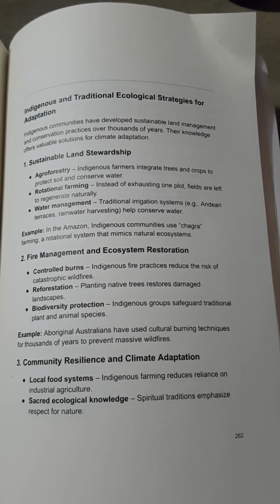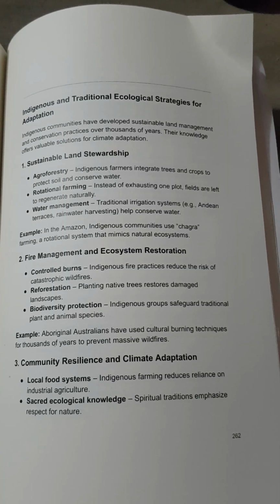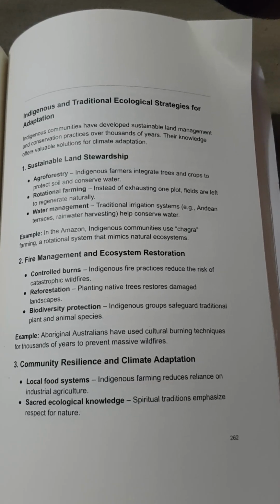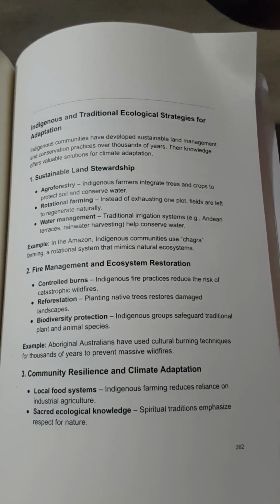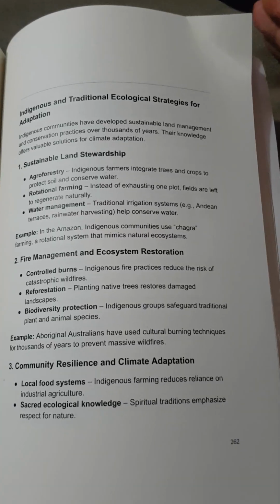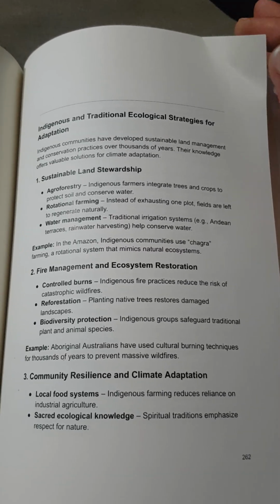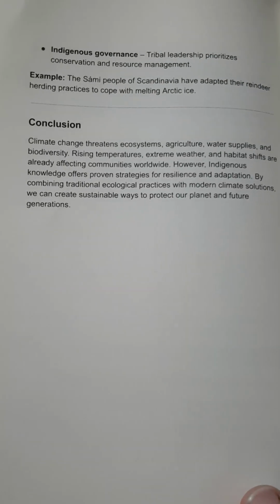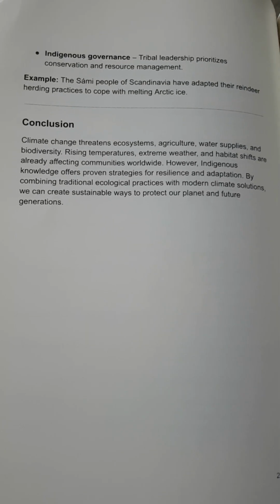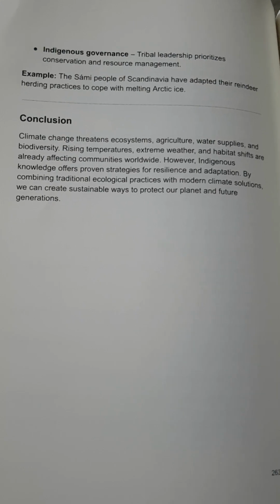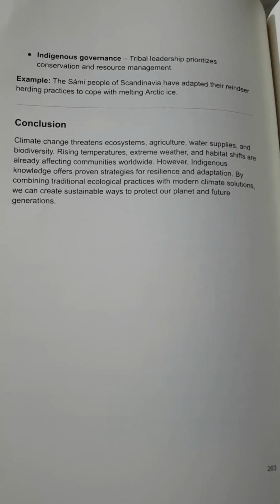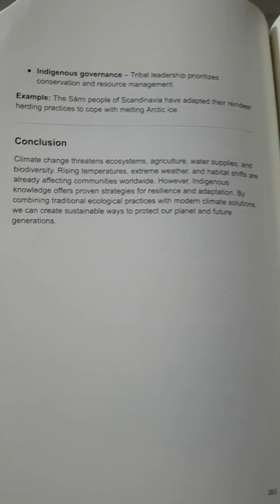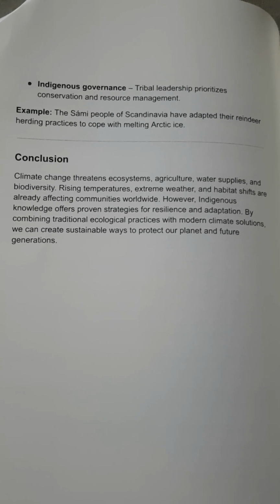Community resilience and climate adaptation. Local food systems. Indigenous farming reduces reliance on industrial agriculture. Sacred ecological knowledge. Spiritual traditions emphasize respect for nature. Indigenous governance. Tribal leadership prioritizes conservation and resource management. Example: the Sami people of Scandinavia have adapted their reindeer herding practices to cope with melting Arctic ice.